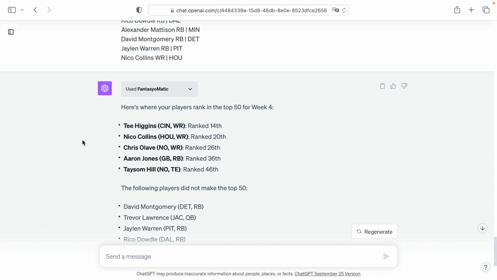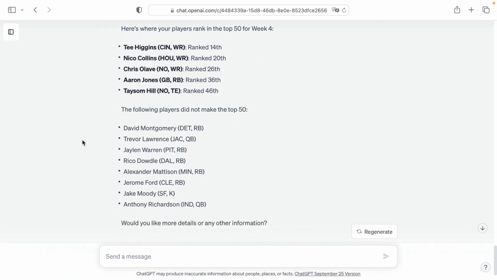So here we can see that T. Higgins, Nico Collins, Chris Olave, Aaron Jones, Taysom Hill, they all made the top 50 list, but these players did not. I could continue this conversation trying to find out everything I want to know about rankings from rosters, from different leagues. I could ask it to find certain players. This is the best way to consume fantasy football rankings using the FantasyoMatic ChatGPT plugin for that type of experience.